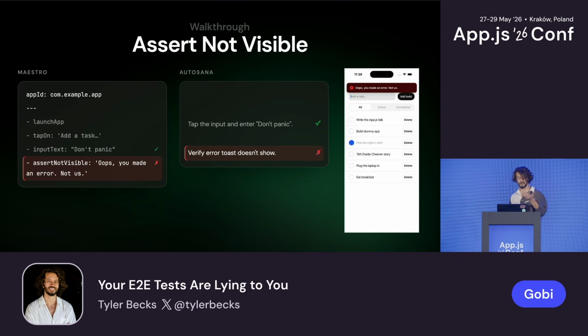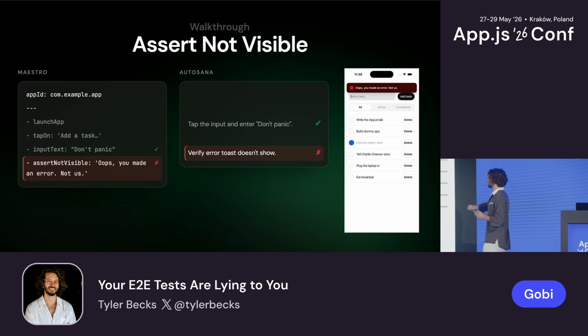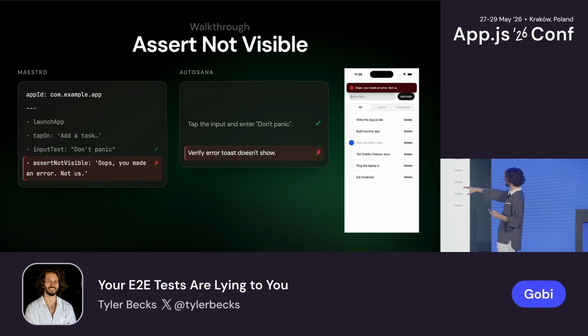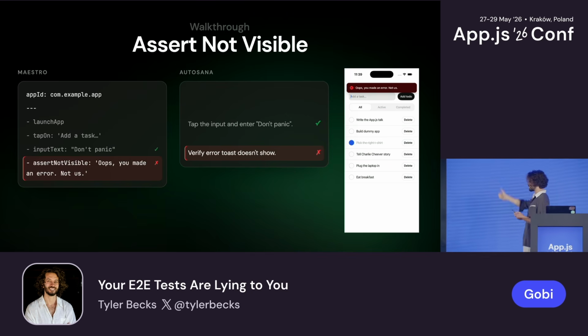The tests alert us that there was a failure, and we get to go in and investigate why it was happening. In this case, both of these tests were good. They failed correctly. On the one on the left, we say, oops, you made an error, not us. And here we say, verify error toast doesn't show. Both of them are failing. This is what we expect.